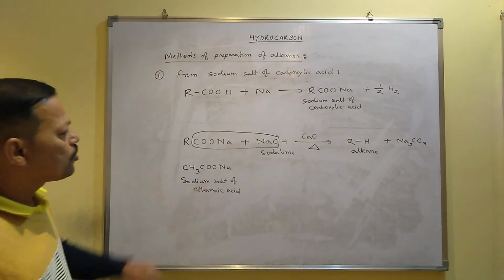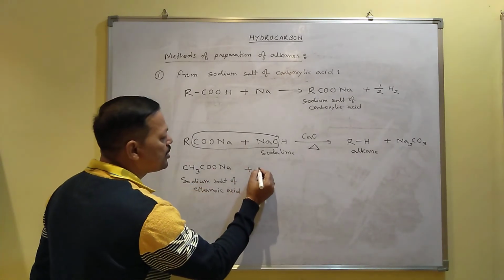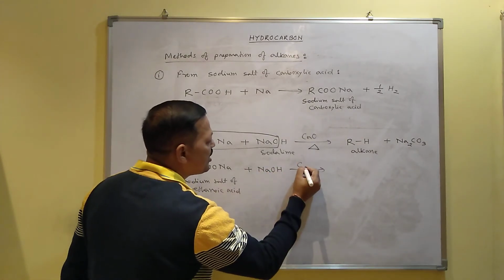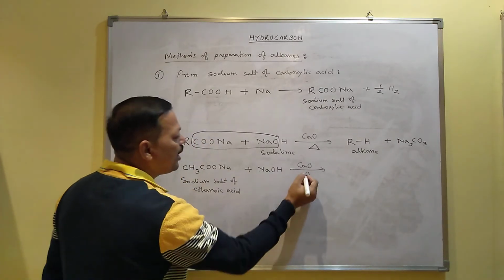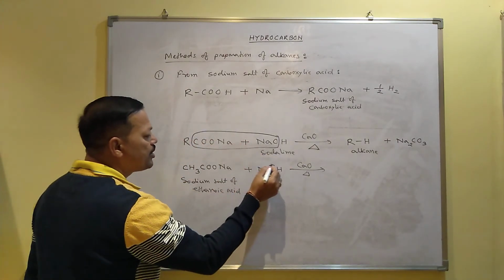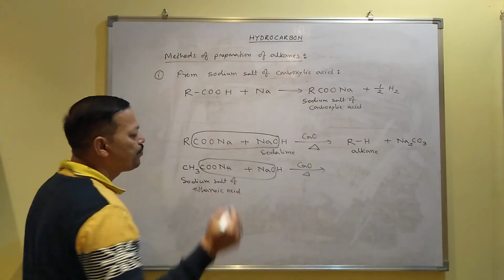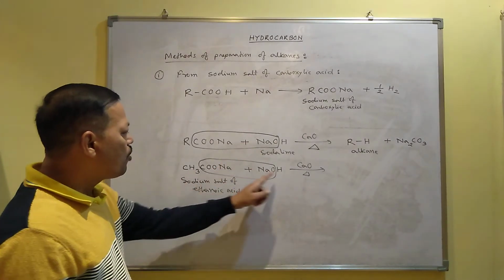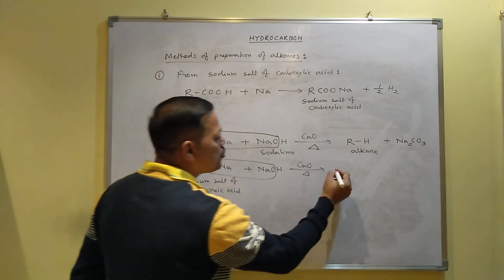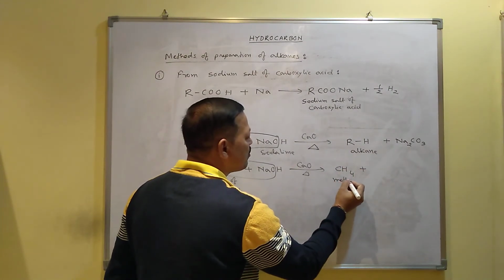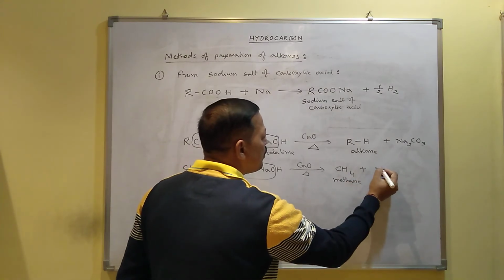When this sodium salt of ethanoic acid reacts with soda lime, the mixture of sodium hydroxide and calcium oxide, then again the same reaction takes place. This part will combine to form sodium carbonate this way, and this CH3 combined with this hydrogen goes to methane, CH4. I mean, you can prepare methane this way.